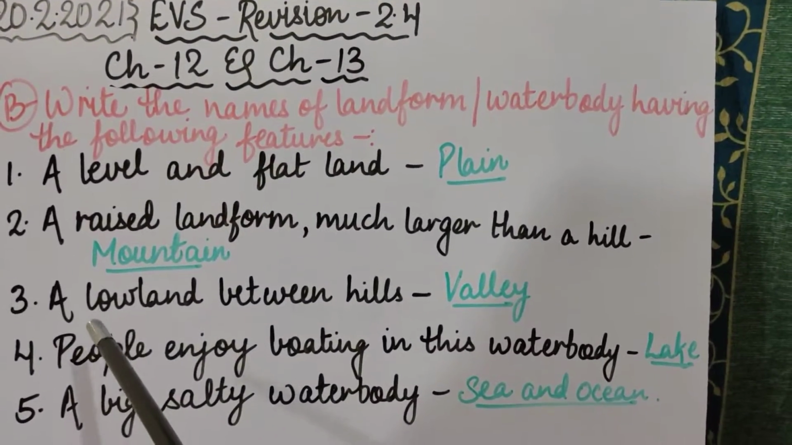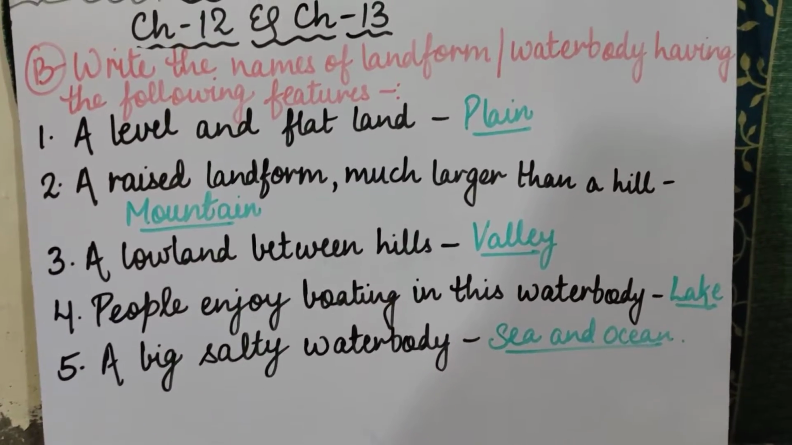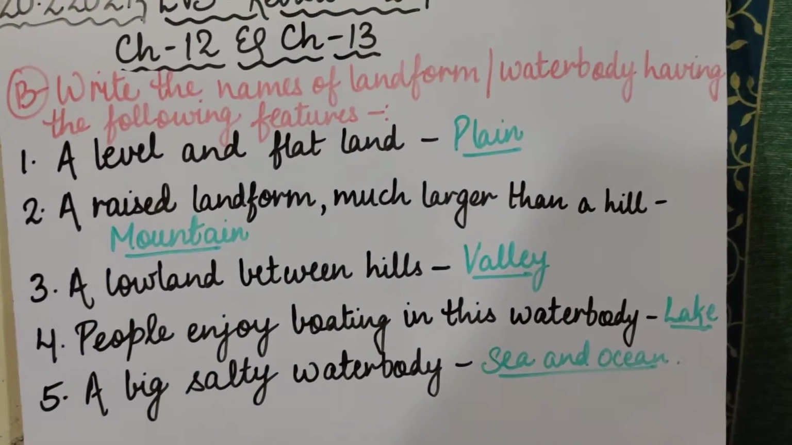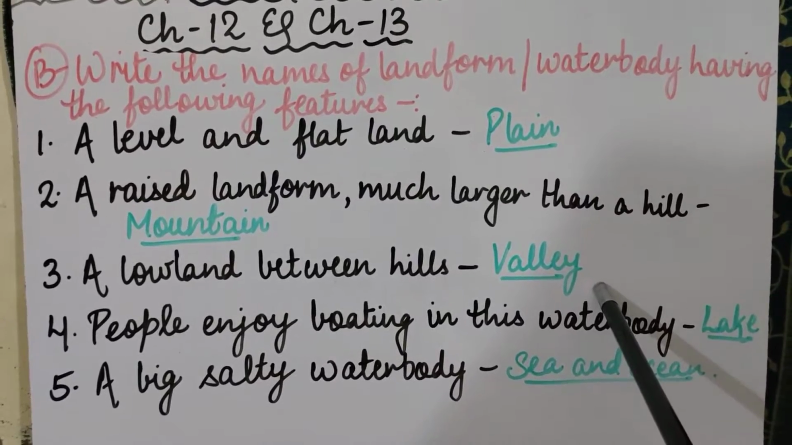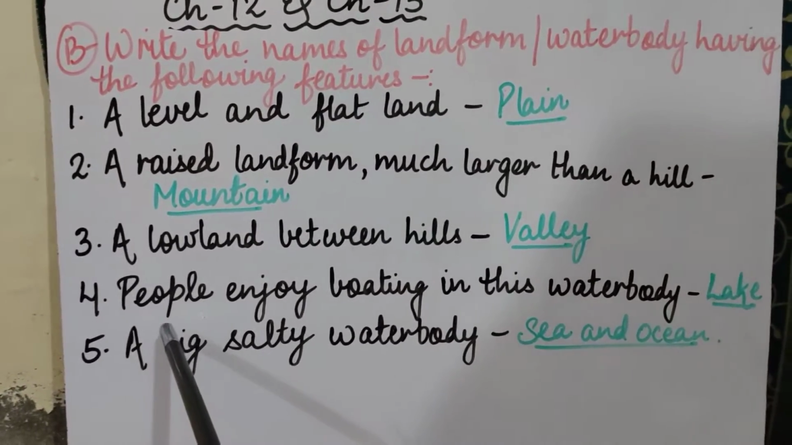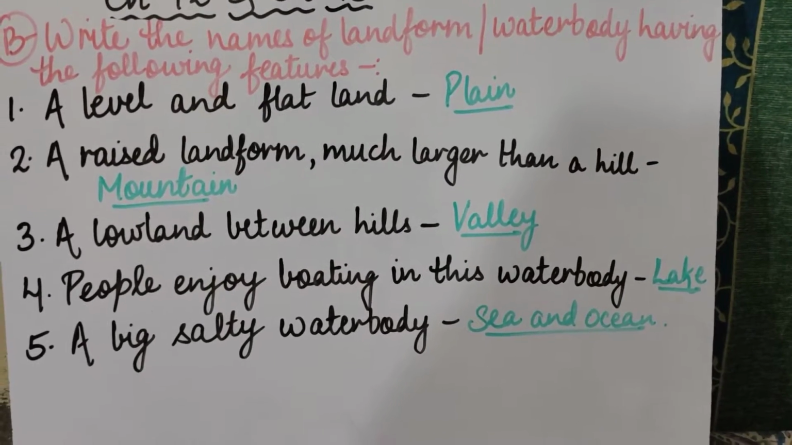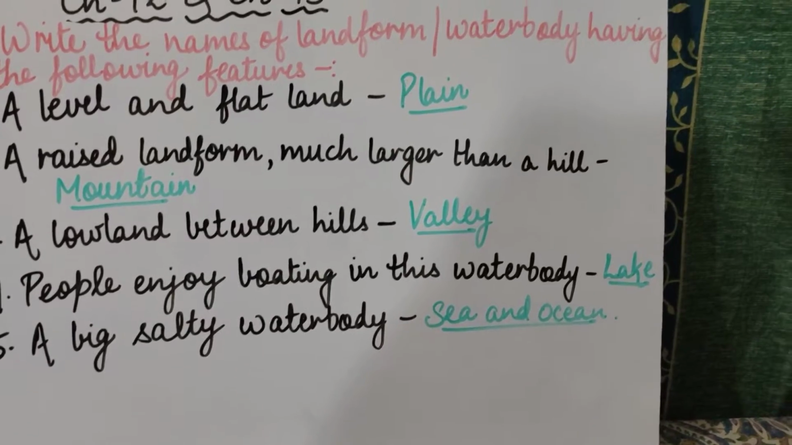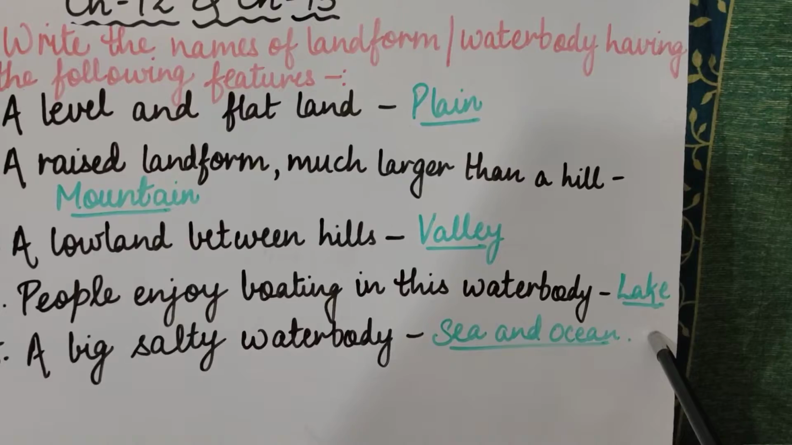Now coming to the third one, a low land between hills. The low land that lies between hills, the lowest area, that is known as valley, VALLEY, valley. Clear to you all? Now coming to the fourth sentence, people enjoy boating in this water body. Which water body do people enjoy for boating? Okay, so that is the lake, LAKE, lake.